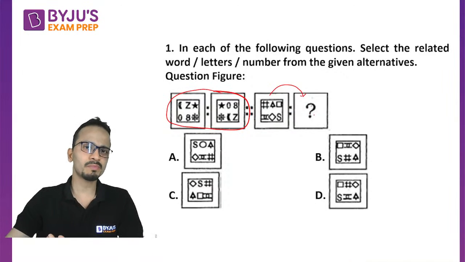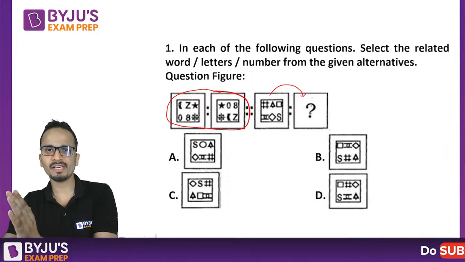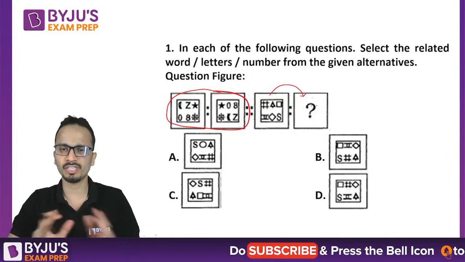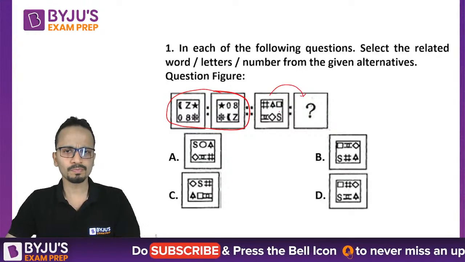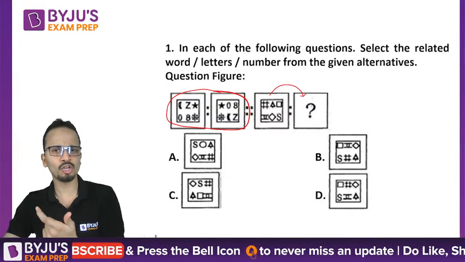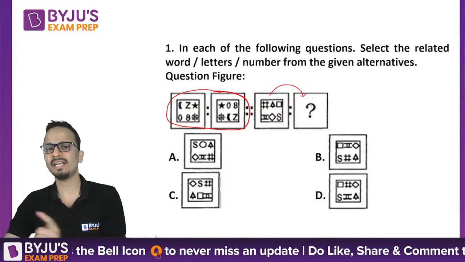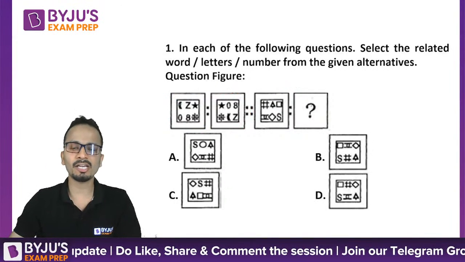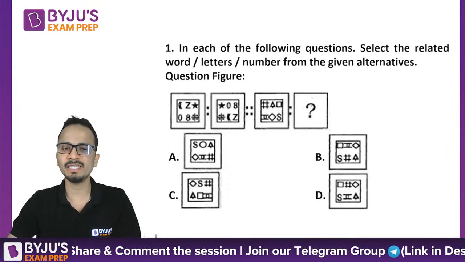Now, it may be possible that they may give you the second figure and you'll have to determine the first figure. So the question can be in either of these two ways. In this case, the first figure is given and we'll have to determine the second figure. Now just observe the movement of these symbols.